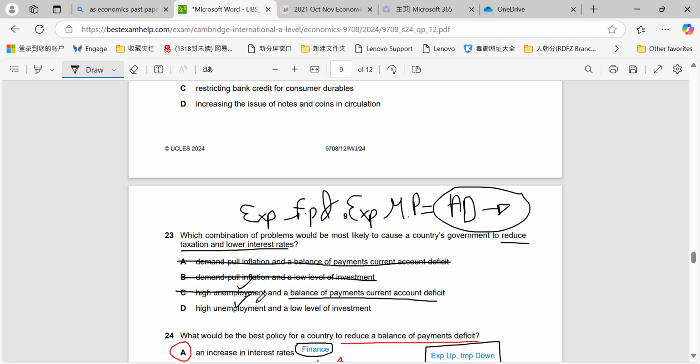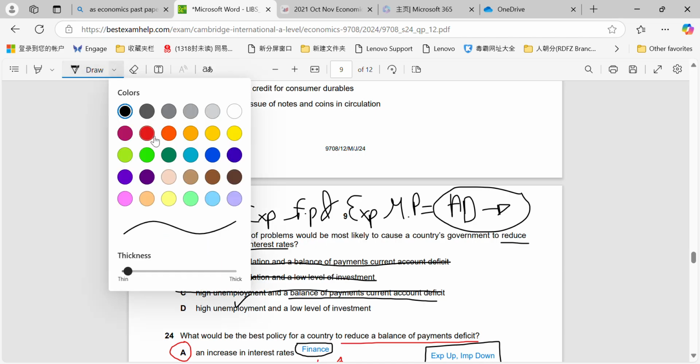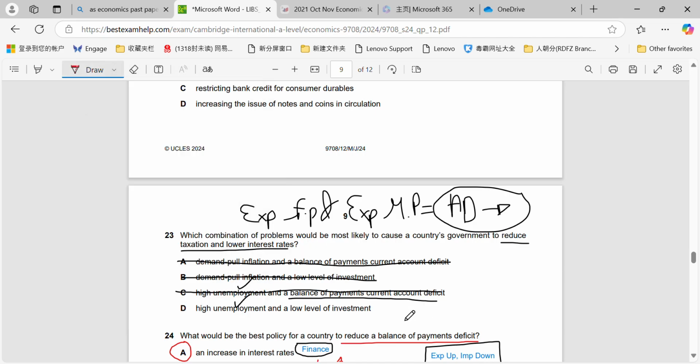So therefore, the one that directly correlates with, for example, high unemployment, we could say reduced taxation could be used to incentivize them to come in and increase levels of employment. Lower interest rates make borrowing more attractive. So if we have a problem of low levels of investment, the increased level of borrowing by both firms and consumers should allow us to address this low level of investment by lowering the interest rates.